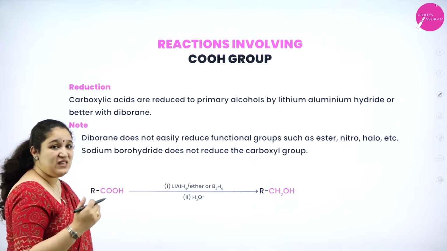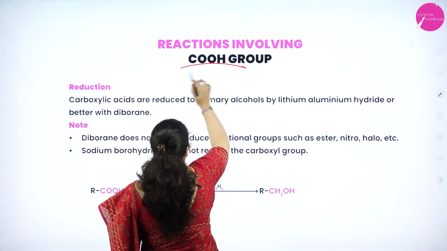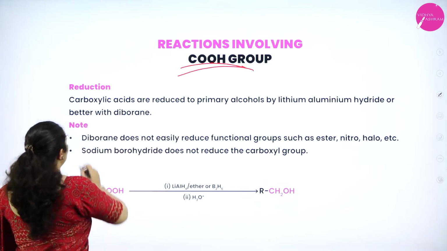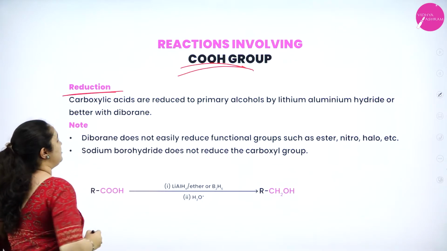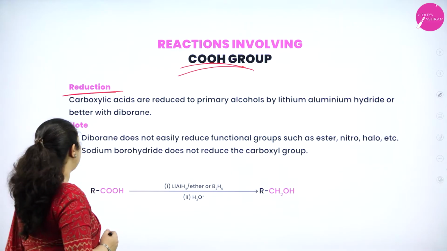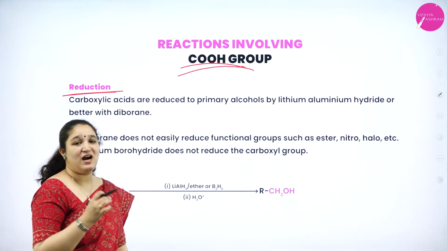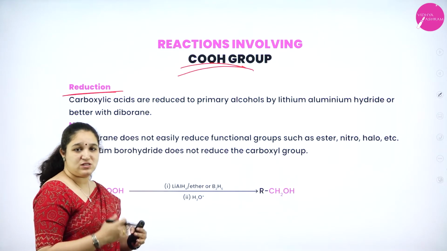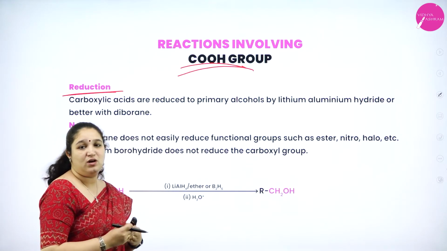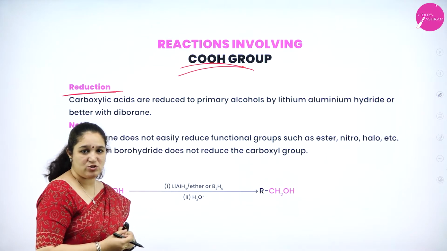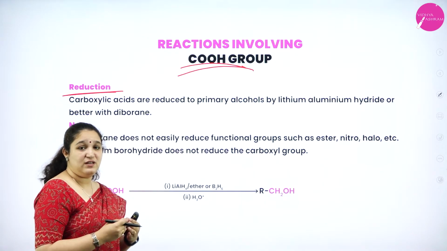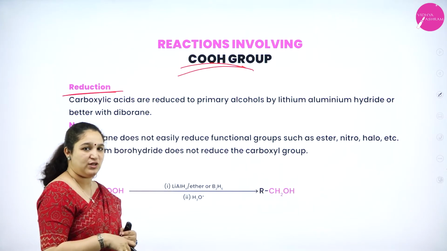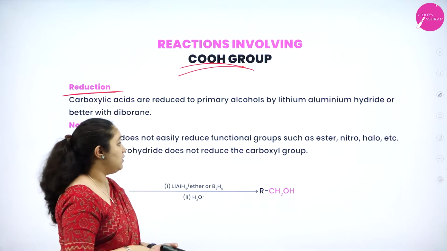Reactions involving the COOH group. The entire COOH group is involved here. Okay. Under that, first one is reduction reaction. So under reduction reaction, carboxylic acids are reduced to primary alcohol. See, we learned the oxidation of primary alcohol to carboxylic acid, and aldehydes also we will get, correct? Similarly, now carboxylic acids can be reduced, that is addition of hydrogen can happen to give alcohols, okay?